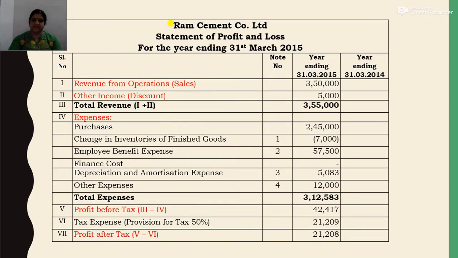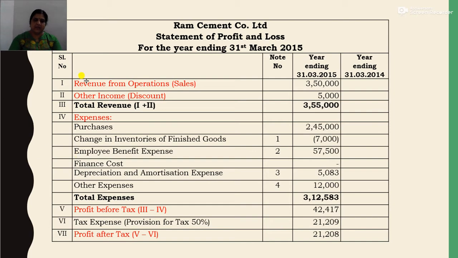So on the top the name of the company will be written, that is Ram Cement Company Limited. Then statement of profit and loss for the year ending 31st March 2015. Okay, and the columns are, this is a serial number, then this is particulars, then note number, year ending 31/3/2015, that is the current year, then year ending 31/3/2014, that is the previous year. So this is the format. So the format you have already discussed, that is serial number, particulars, note number, then current year, then previous year.